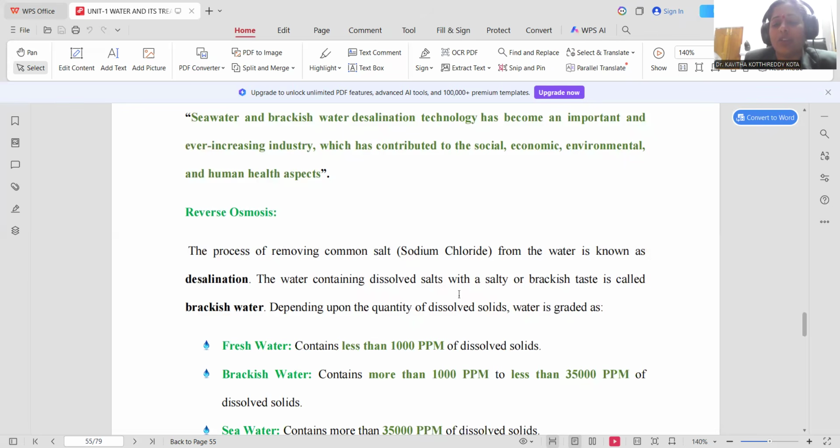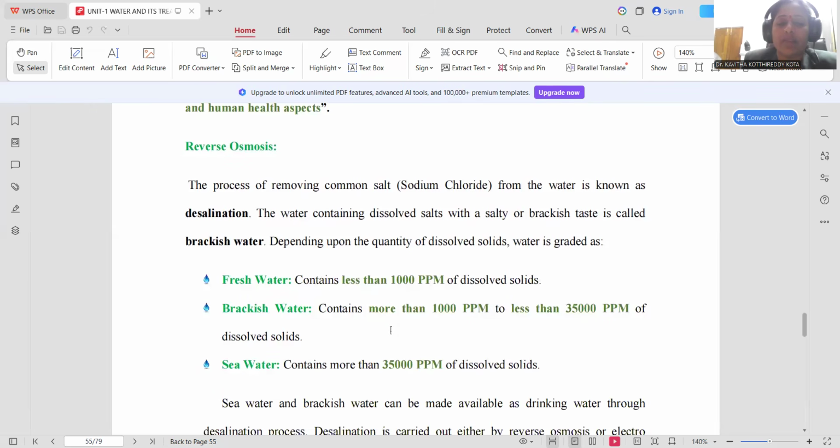Water containing dissolved salts may be salty in nature, and that is regarded as brackish water as well. Depending upon the quantity of dissolved solid content in the water, you can categorize that water in three different ways. Fresh water is defined as water whose dissolved solid content is less than 1000 ppm.